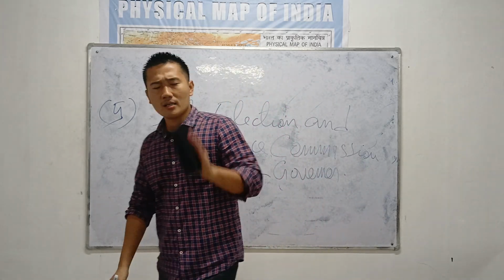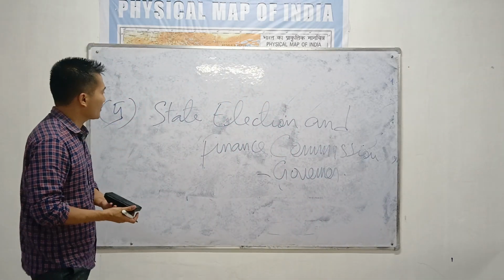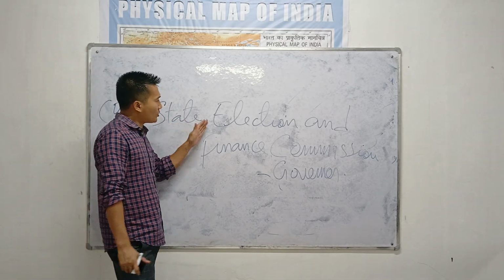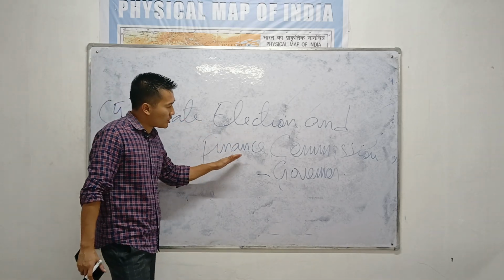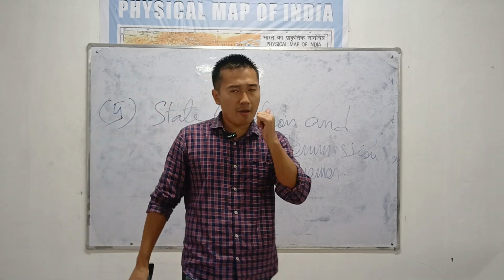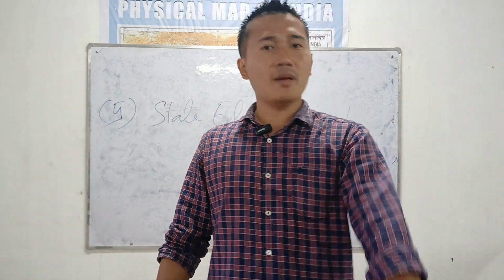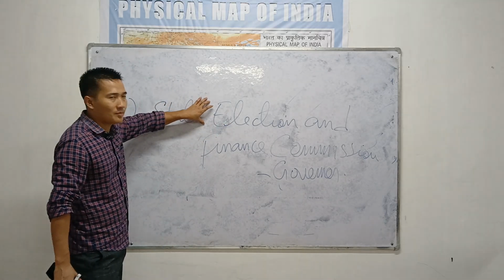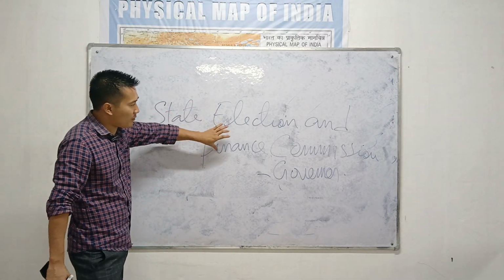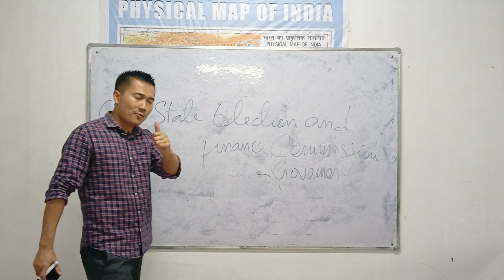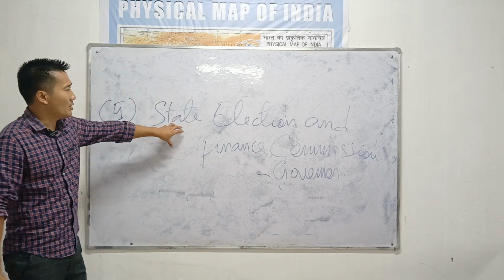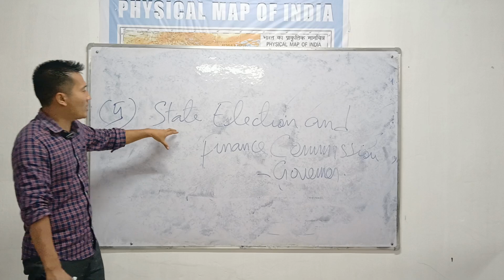Remember, the last point is that there should be a separate State Election Commission and Finance Commission for Panchayats, appointed every 5 years by the governor of that particular state. This is too important. You will find a separate election commission and a separate State Finance Commission appointed every 5 years by the governor of that particular state for this election. So this is too important. It's a very important one again.